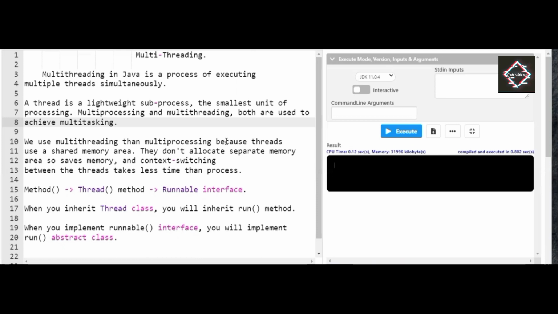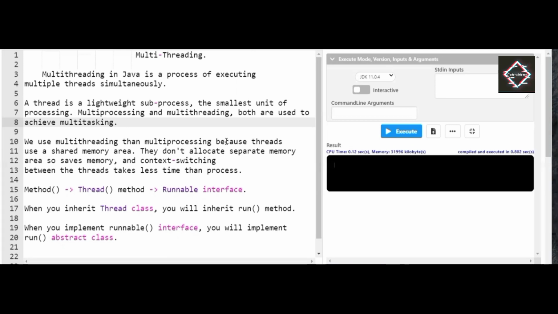If you want to perform multiple tasks, the RAM should be big enough to perform multiple operations. That is when the operation will go smoothly. So by making use of threads instead of multitasking or context switching, your memory will be saved dramatically. Okay, so friends, in this video let us learn how to apply multi-threading in Java source code.